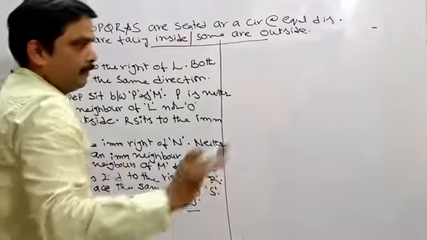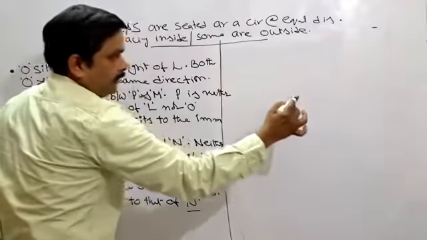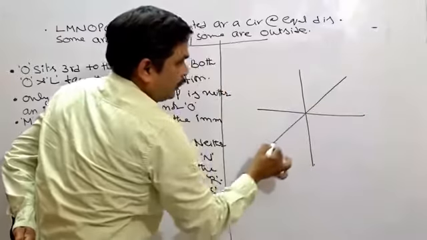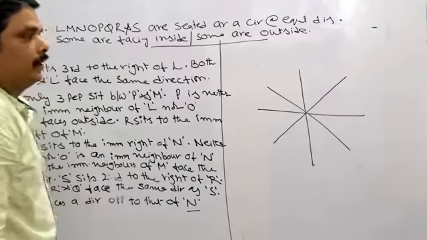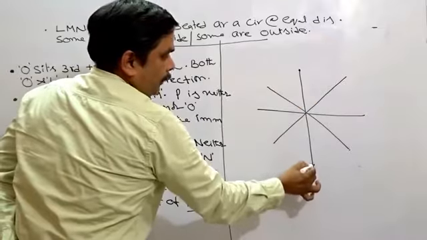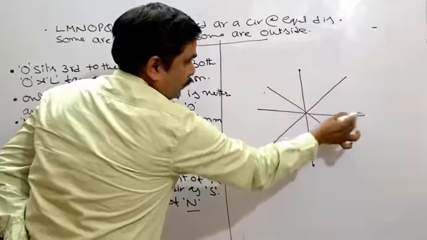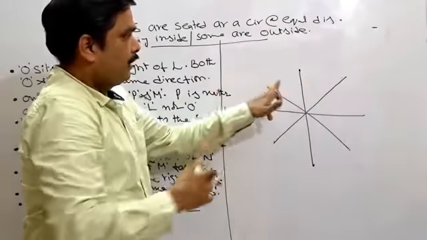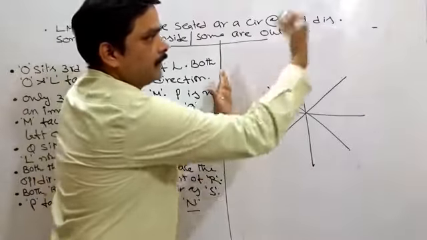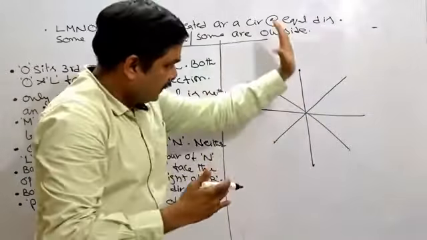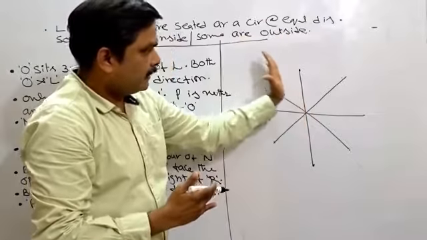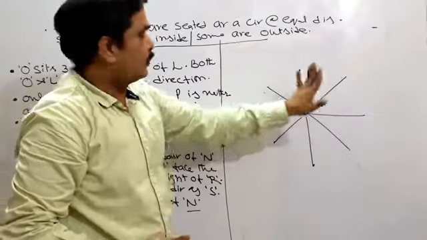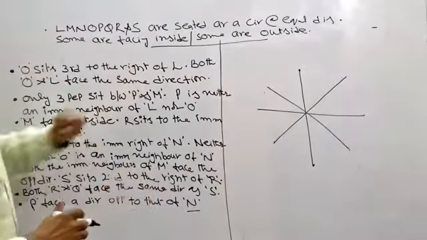They have given 8 persons. Let us start the question in this way. Now, 8 persons are seated around a circular table. Taken this way. Very clearly, these two are opposite. These two, and these two. And right and left is very important for you. If this person is facing outside, this is the right side, this is the left side. If the same person is facing inside, this will be the right side and that will be the left side of the person. So now take up this question. Total 8 persons are there.